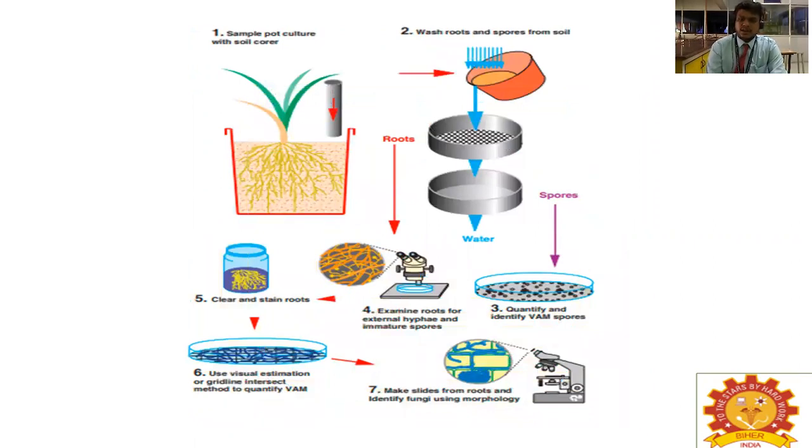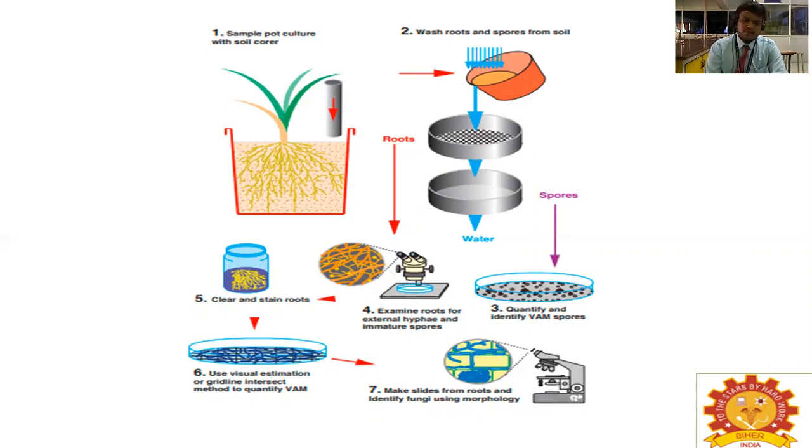This is one more method for isolating VAM. First, collect a sample from the pot culture with the soil, then wash the roots from the spores, and examine the roots in a petri plate. Quantify and identify the VAM spores with the help of a stereozoom microscope. Then clear and stain the roots with trypan blue stain.